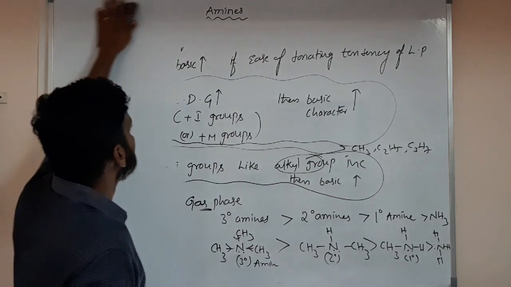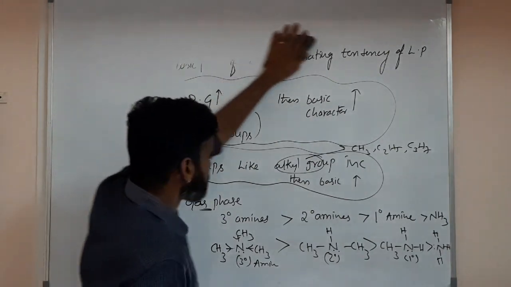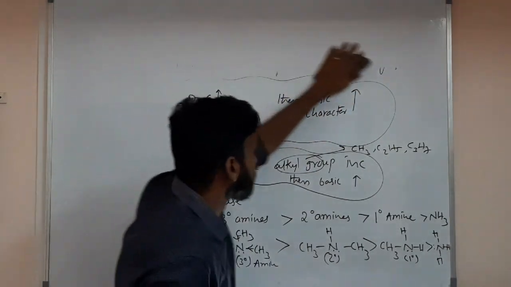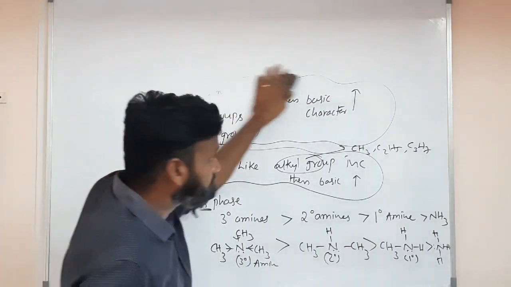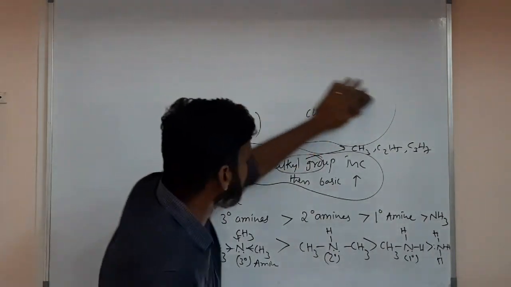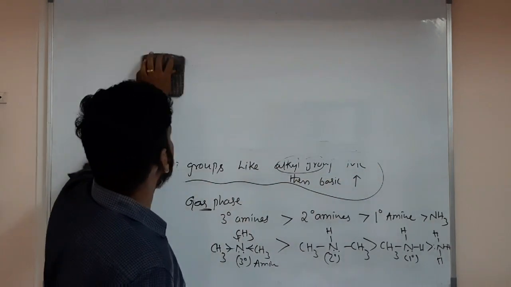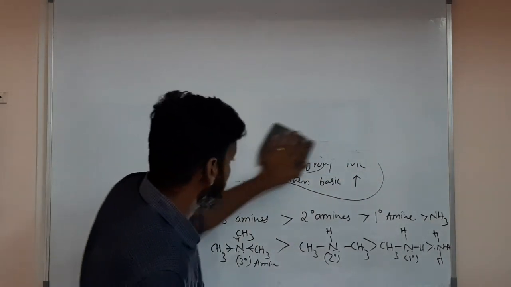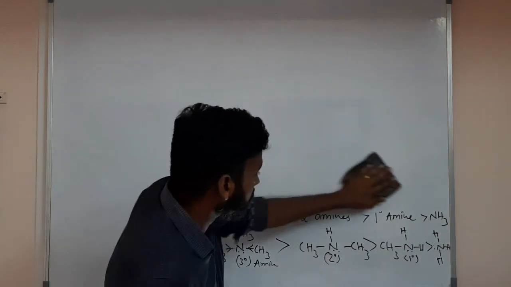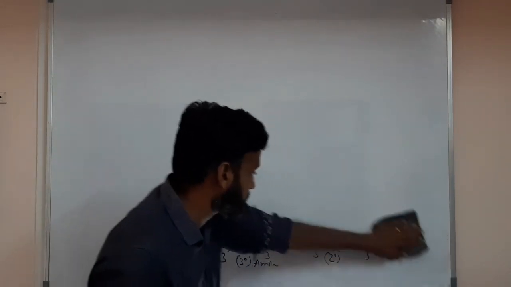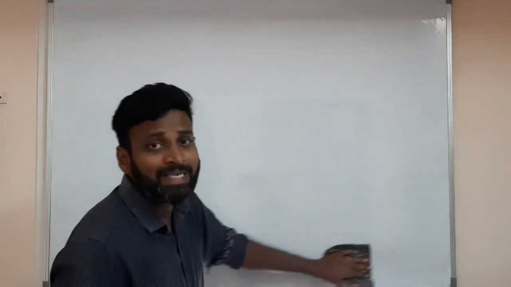So what I have given here: if electron donating groups increase, then basic character increases. In gas phase, tertiary amines are more basic. Okay, and one more, if the number of carbons increases, then what happens? What happens, sir? Then basic character increases. So we have to check in every manner.